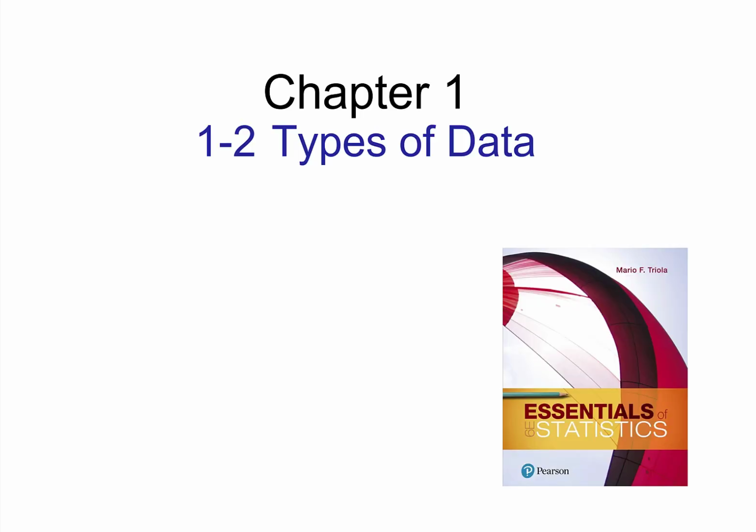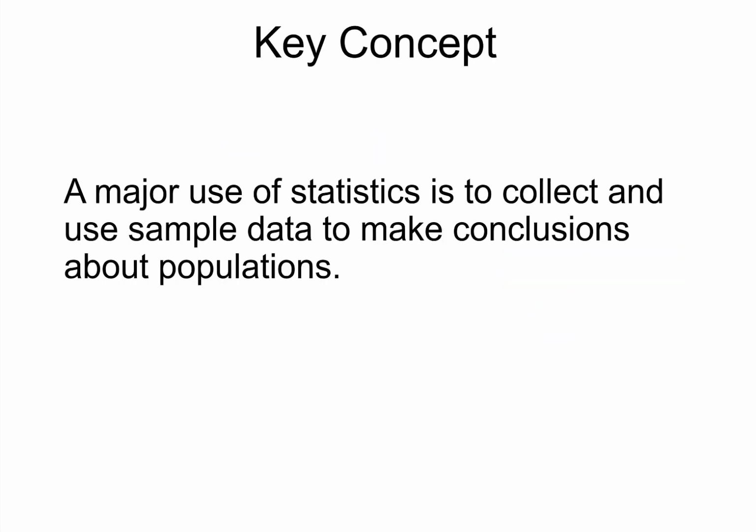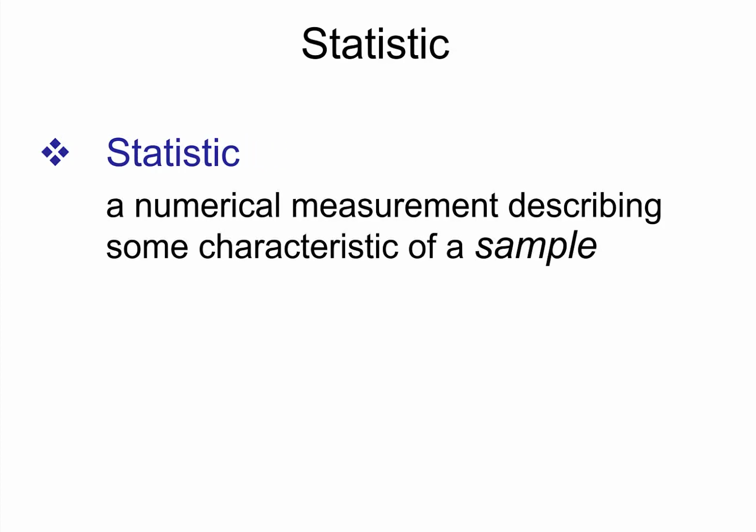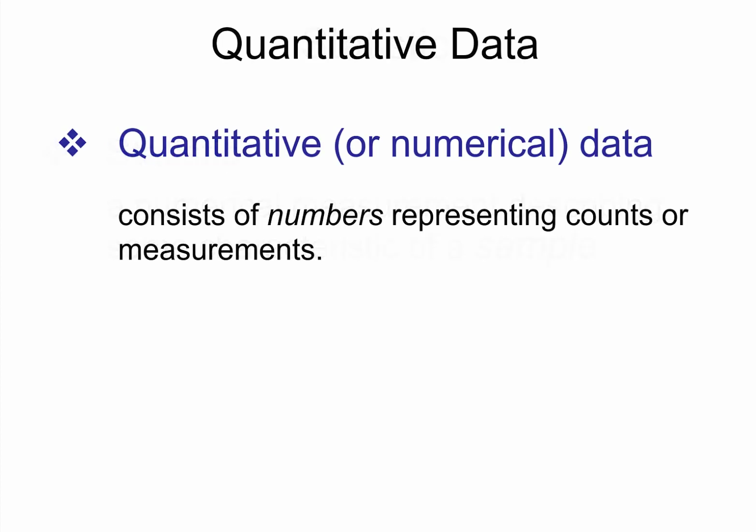Section 1.2, Types of Data. A major use of statistics is to collect and use sample data to make conclusions about populations. A parameter is a numerical measurement describing some characteristic of the population. Notice parameter, population. A statistic is a numerical measure describing some characteristics of a sample.